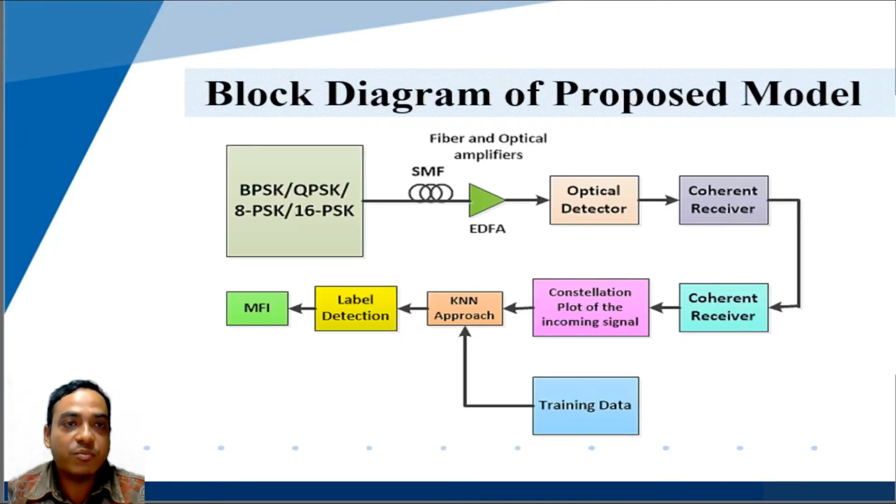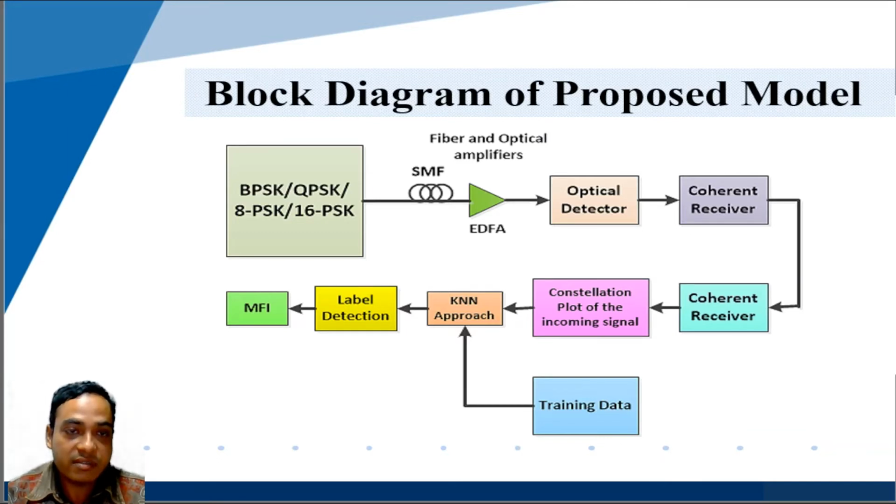This is the proposed block diagram of the model. Here we are sending BPSK, QPSK, 8PSK and 16PSK signals through the single-mode fiber, and after this there is an EDFA, an amplifier, and after this we added an optical detector to detect the signal, and then a coherent receiver is there to receive the signal.